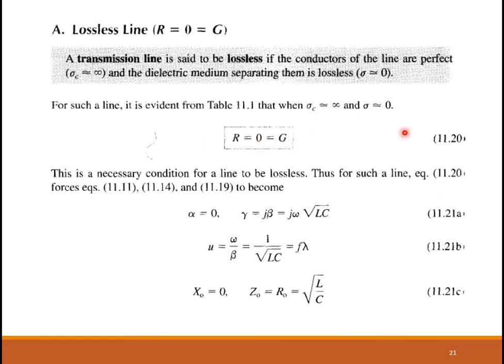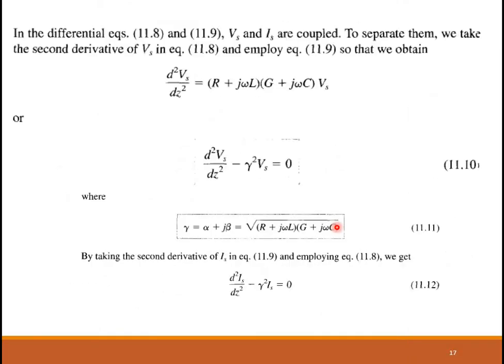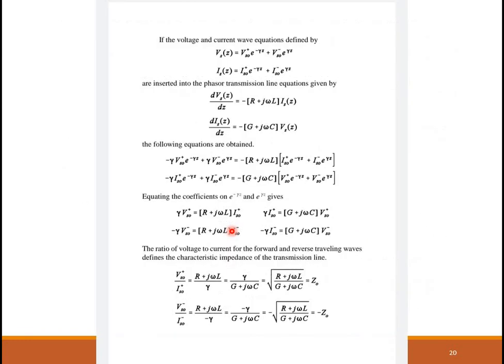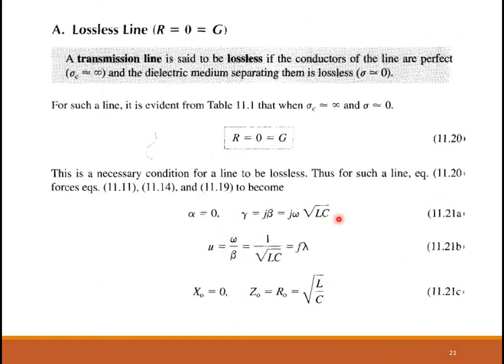So now with these conditions, we are going to derive the other parameters. What happens to alpha? Alpha becomes 0 and beta becomes ω root LC. See, how are you getting all this? You have the expression here for gamma. If R is 0 and G is 0, there is no real part, which means alpha is 0. And then when you equate beta, you will get beta equal to ω root LC.